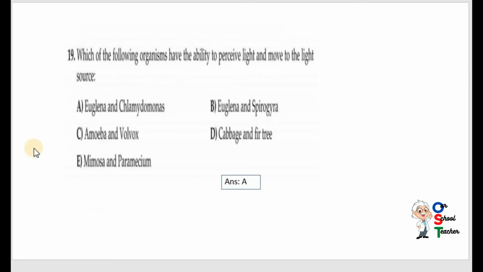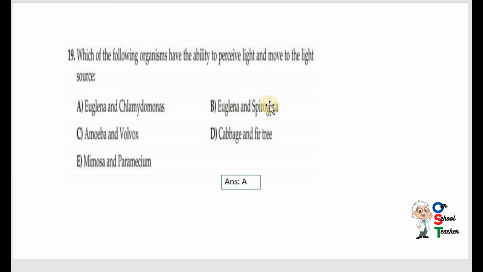Now question number 19. Which of the following organisms have the ability to perceive light and move to the light source? Okay, it's very easy. Actually plants move towards the light as well, but they have not the ability to move place to place. But unicellular organisms have the ability to move place to place. Euglena and Chlamydomonas both are unicellular organisms and they can move towards the light source. So A is correct, but read the other one as well.